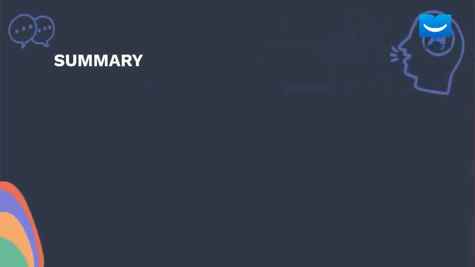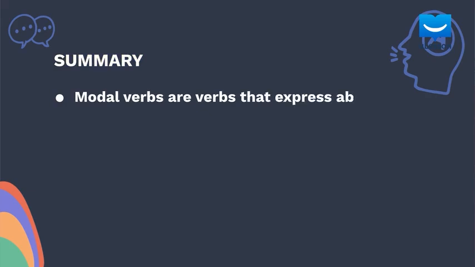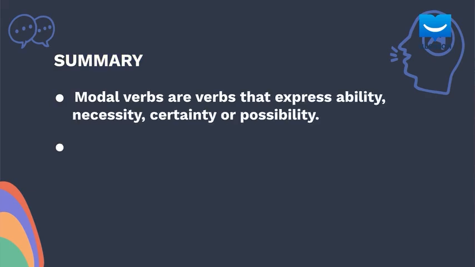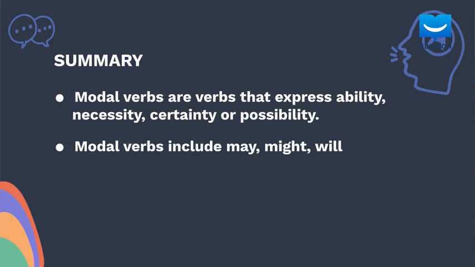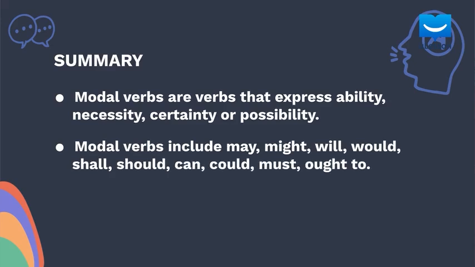In this lesson, we have learned that modal verbs are verbs that express ability, necessity, certainty, or possibility. Modal verbs include may, might, will, would, shall, should, can, could, must, and ought to. Start practicing.